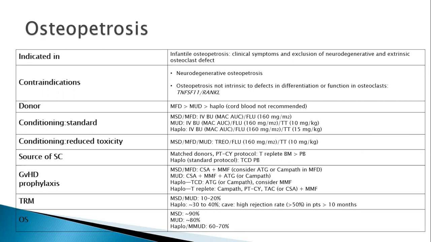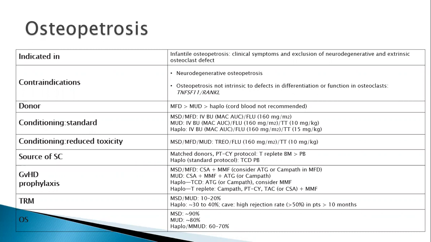Here again, based on the stem cell source, if you are going for a haplotransplant, you go for a post-transplant cyclophosphamide protocol or a T-cell depleted peripheral blood. And the GVHD prophylaxis is similar to what we use in certain hematological malignancies, which includes cyclosporin and MMF in a sibling transplant, whereas in haplo and MUD, you would like to add ATG or Campath, and sometimes both.